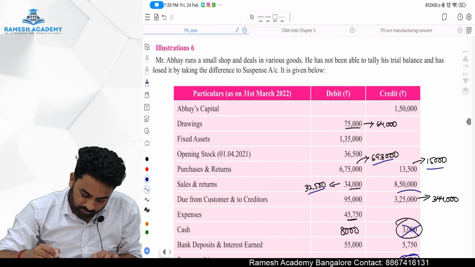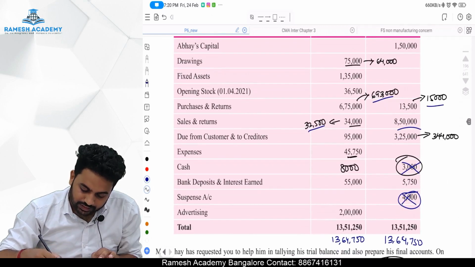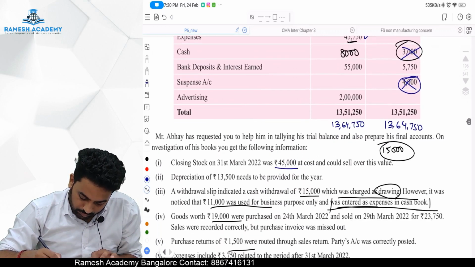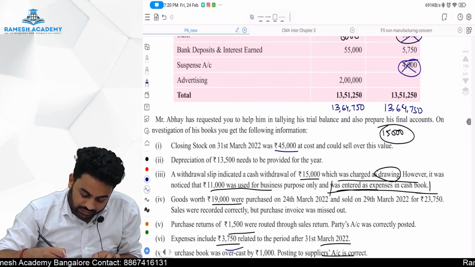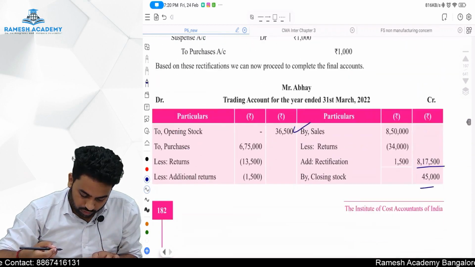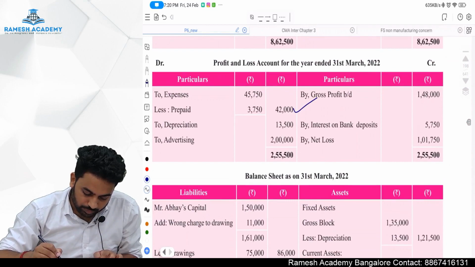Done. Next what is there, sir? Due from expense is there 45,750. Out of this 45,750, 3,750 is relating to next year. So for the current year we have to take 42,000 only. So expense 42,000 in our P&L.